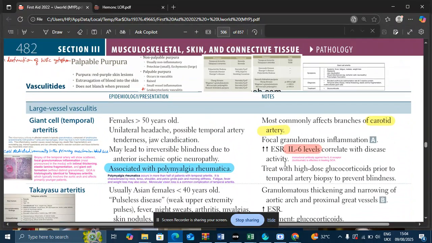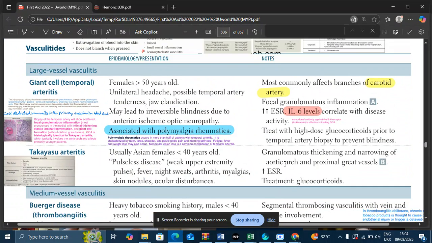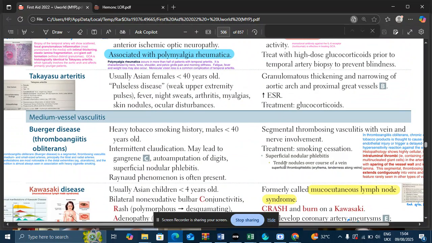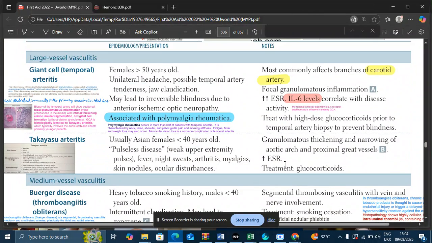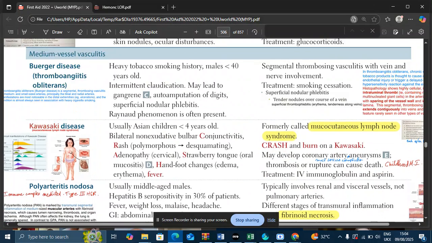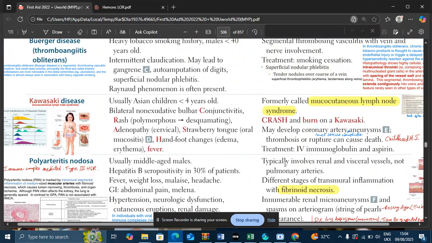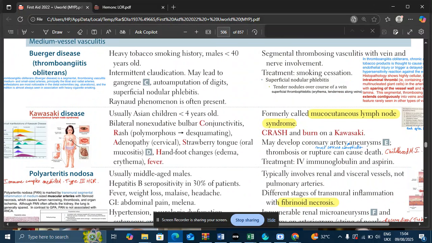My name is Dr. Hamid, and our today's topic of discussion is vasculitis. In the last lecture, we started with giant cell or temporal arteritis. We have also covered Takayasu arteritis, Behçet disease, and Kawasaki disease. Giant cell arteritis and Takayasu arteritis both are large vessel vasculitis, while Behçet disease, Kawasaki, and Polyarteritis Nodosa, these three diseases are medium vessel vasculitis. They involve medium-sized vessels, not the large vessels. We have already covered thromboangiitis obliterans and Kawasaki disease.